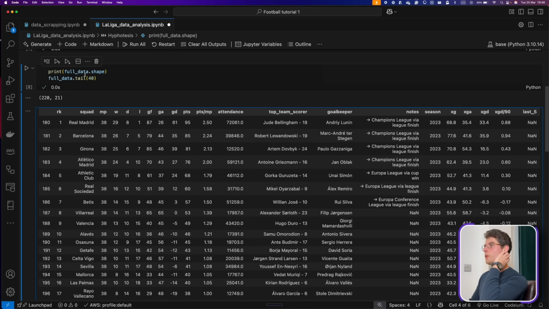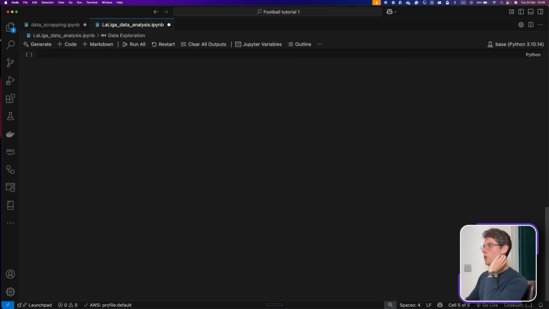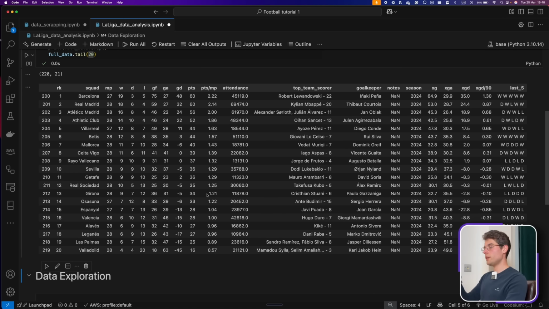So what we want to look at is who is more likely to win this La Liga season based on the data that we have here, which is what's going on this year, plus all the insights that we can get from the past 10 years based on if a team won it before, how close they were, and all these things. For now, we only have 10 games left, so the ranking won't change that much, but it's a good hypothesis to put.